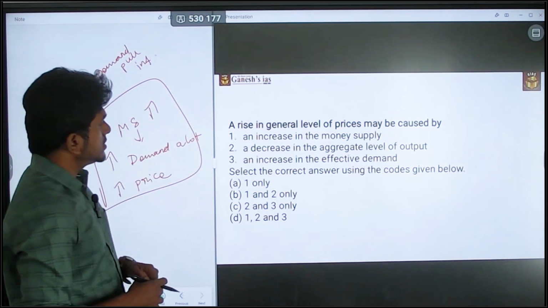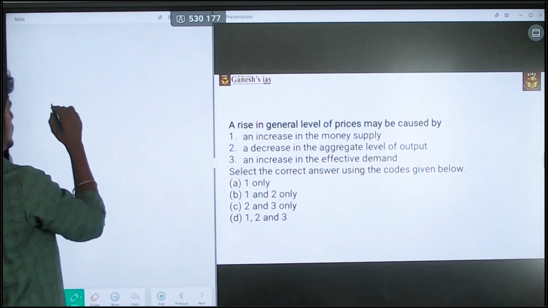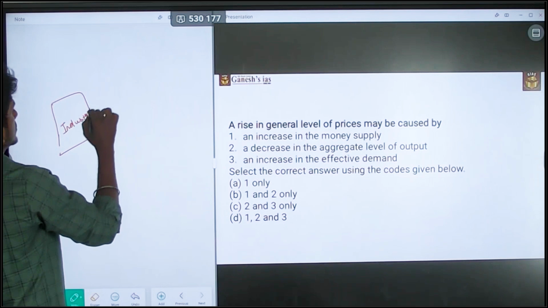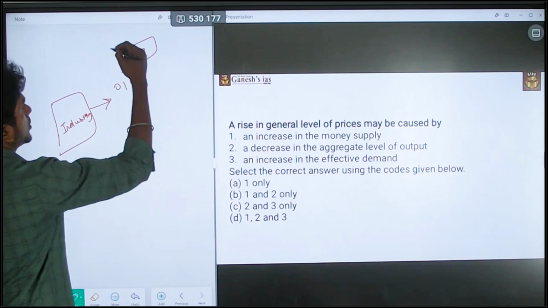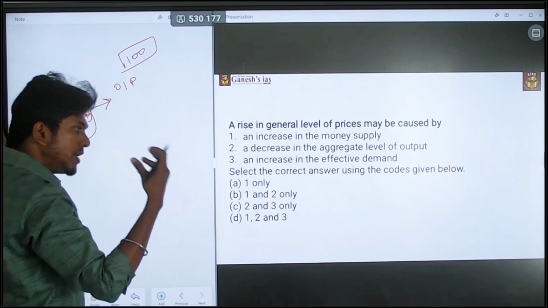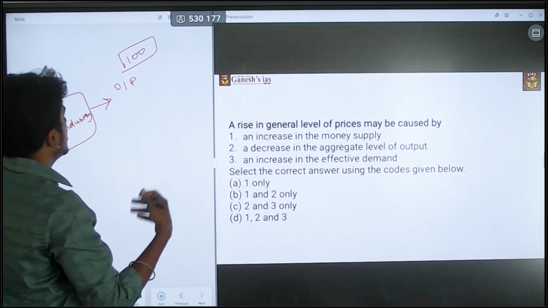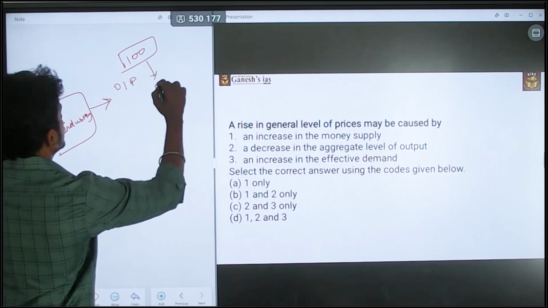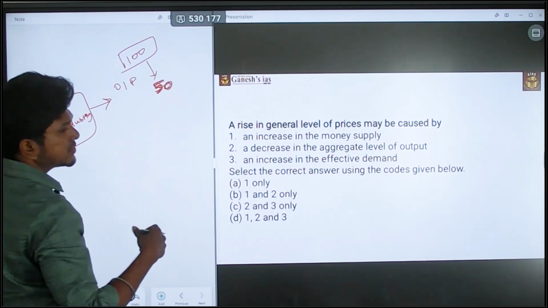Next, a decrease in the aggregate level of output. Okay. So what is the aggregate level of output? It means, consider that there is an industry. It is providing the output. Okay. So normally it provides the output of 100 products, but due to certain market scenario or due to any issues with the manufacturing activities or due to any issues with their raw material supply, that leads to a reduction in their output to 50. So earlier they provided a supply of 100, now they are providing only 50 products to the market.